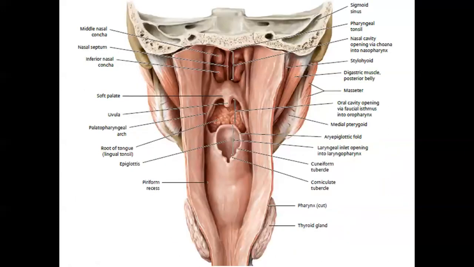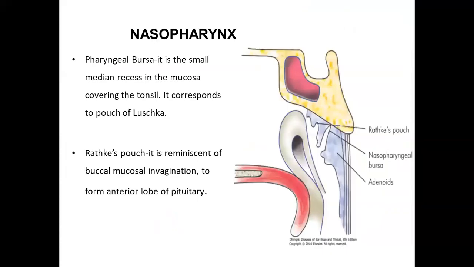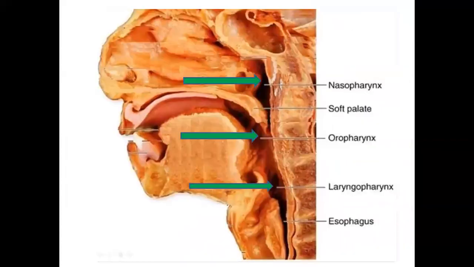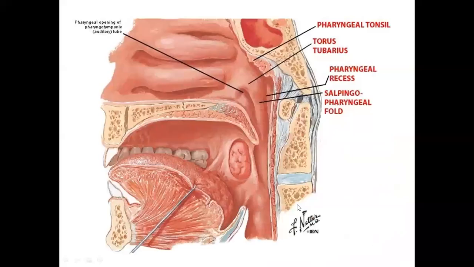Now, another part is the laryngopharynx. So what is the laryngopharynx? We said that the part that was lying behind the larynx. We know that the larynx is the windpipe, right? So this part that was lying behind the larynx, behind the laryngeal inlet, was known as the laryngopharynx or the hypopharynx.